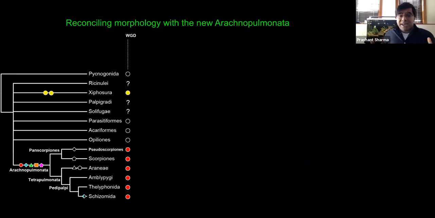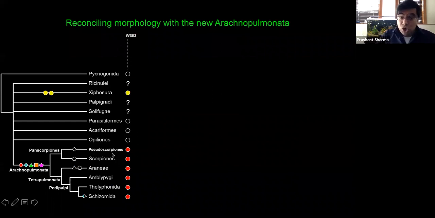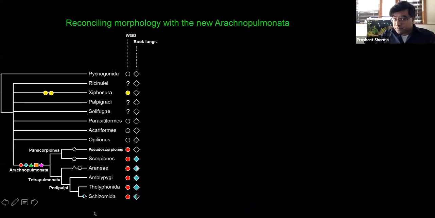This new understanding precipitates a change in the definition of Arachnopulmonata. We now redefine arachnopulmonates to include pseudoscorpions. The prominent synapomorphy for the group, of course, is that whole genome duplication. This would make pseudoscorpions the only arachnopulmonate order that has completely lost its book lungs. This implies that the tracheal tubules of pseudoscorpions are independently derived from those of groups like derived spiders, as well as other apulmonate arachnid groups like harvestmen, mites, or ticks.